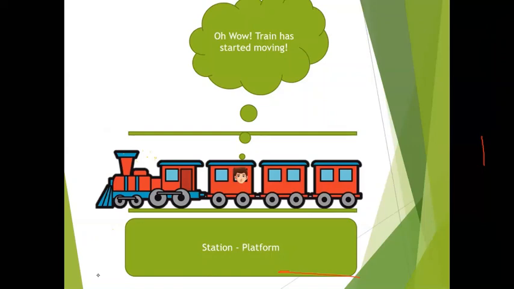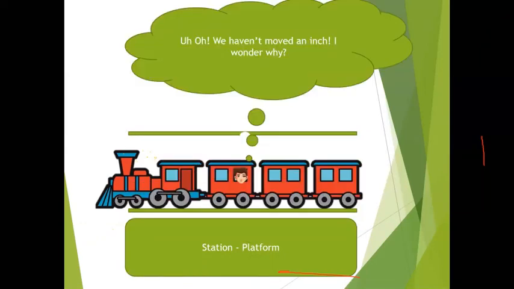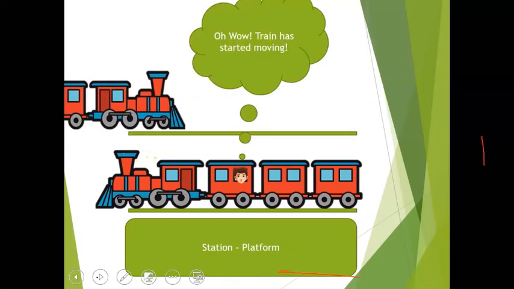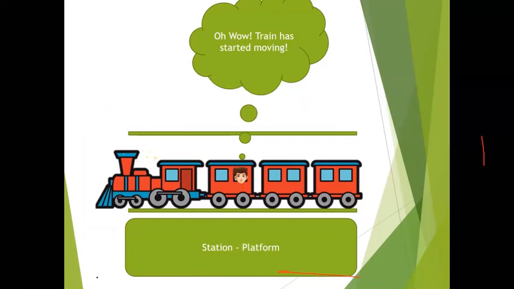The train has started moving. This boy is thinking that his train is also moving. He is wondering, we have not moved an inch, then why are we thinking this?